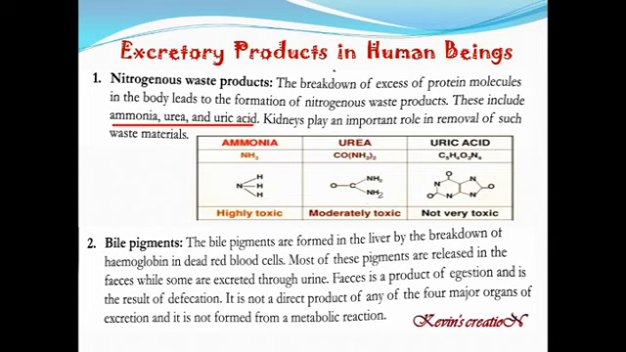Now what is feces? It's a product of egestion. As you remember, ingestion is taking in of food and egestion is taking out of the waste products through the anus, and is the result of defecation. It is not a direct product of any of the four major organs of excretion, which you have already seen in the first slide. It is not formed from a metabolic reaction. Defecation means discharge of feces from the body.